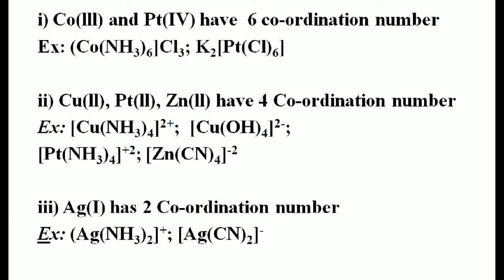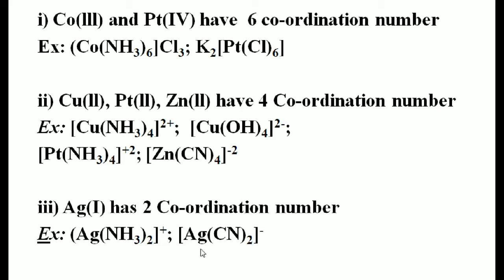If you take students, Ag(I) complexes generally have a coordination number of 2. For example, [Ag(NH3)2]+, diammine silver(I) cation.